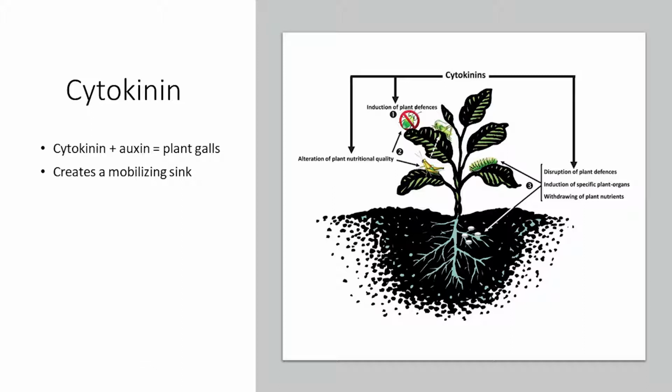The insect may be using cytokinins to reallocate sugars and nutrients to the site where the fly pierces the plant. The intention may be gall induction or sustenance for the larval insect. This site is known as a mobilizing sink, where nutrients and sugars are highly concentrated. This plant growth hormone is also found in gall-inducing insects in active and inactive forms in very high concentrations, up to 10 times the amount in plants.